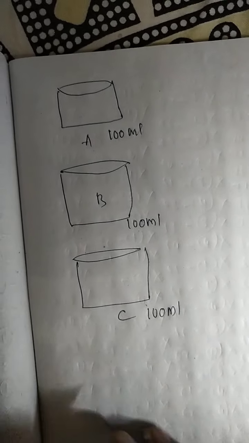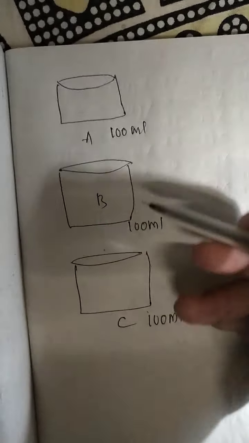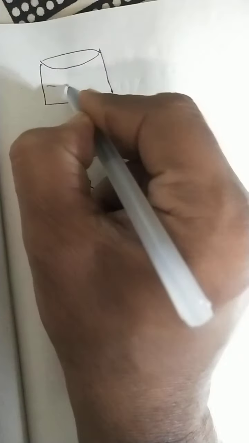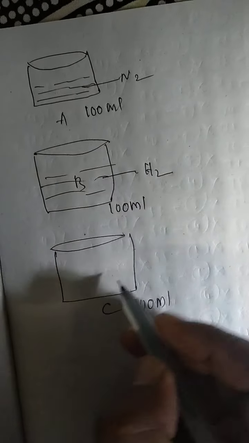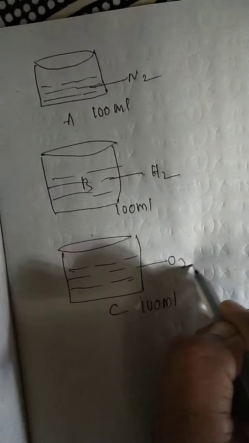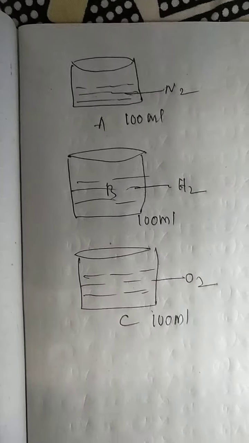According to Avogadro, the 3 containers have the same equal volume. So now here nitrogen gas is there. Now 100 ml nitrogen gas, here 100 ml hydrogen gas, here 100 ml oxygen gas. So see carefully, Avogadro.